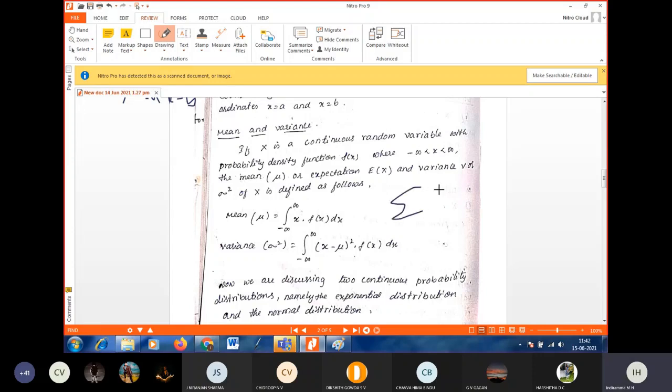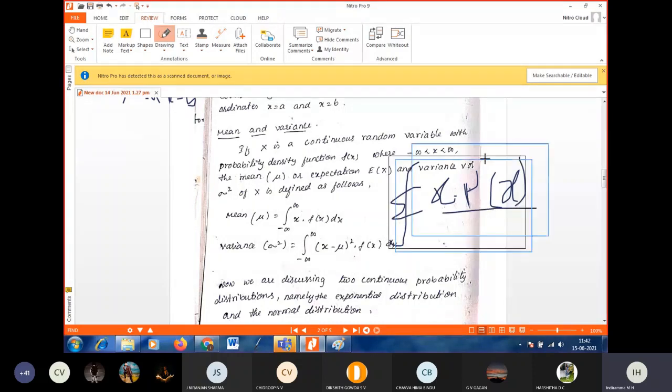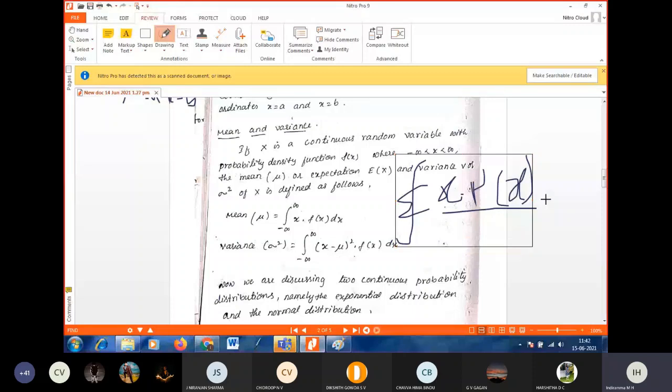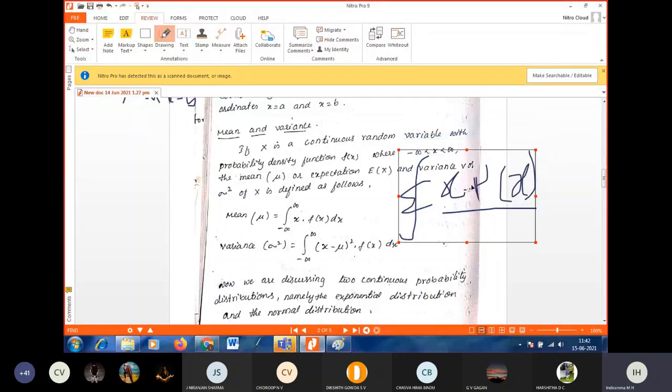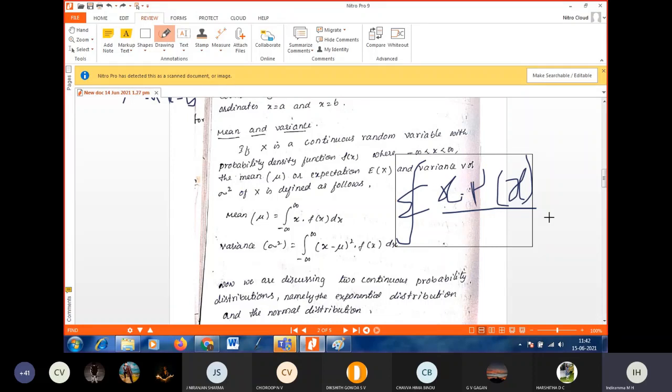So the same thing, instead of summation you take the integral: minus infinity to plus infinity, x into f of x. Since it is continuous, p of x and f of x give the same meaning, but for integration I cannot integrate p of x, so I took f of x. So this is also the same formula; instead of summation we take the integral symbol. Our range is minus infinity to plus infinity. That's it.